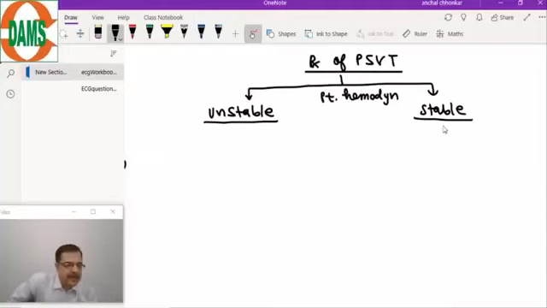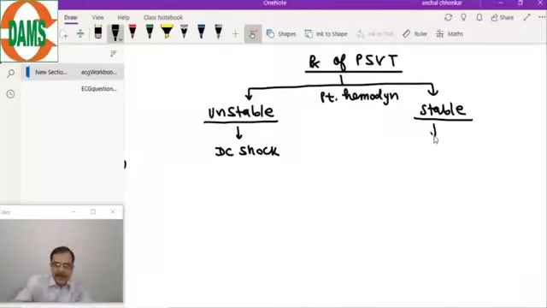The cause of PSVT is the atrial ectopic which can originate, and the predisposing condition is the accessory pathway. That accessory pathway can be the James pathway or WPW, the bundle of Kent also. It can also be an accessory pathway substrate for PSVT. So in unstable patients, DC shock.